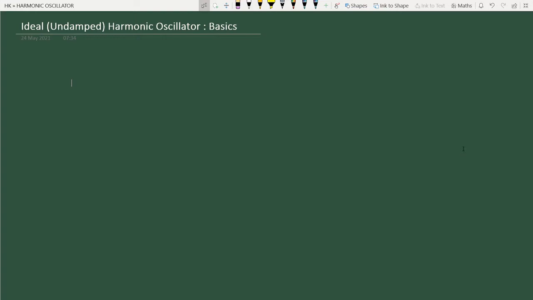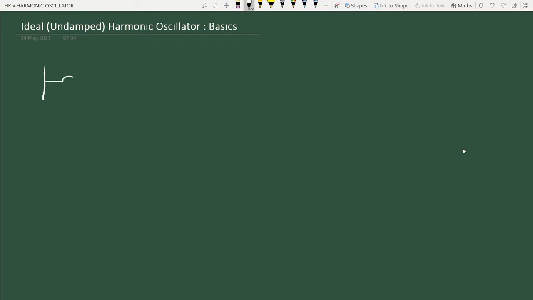harmonic oscillator. You have already studied an ideal harmonic oscillator as an application of Newton's laws of motion. By ideal, I mean without any friction. That means no damping forces are present. In other words, we can call it undamped harmonic oscillator. Start with a basic prototype of a harmonic oscillator.